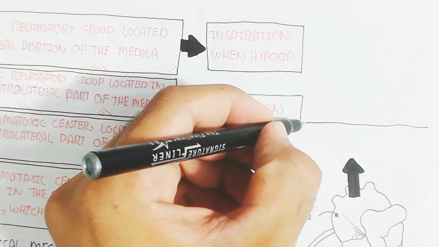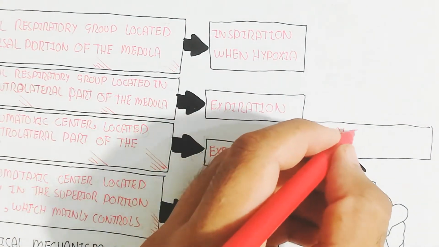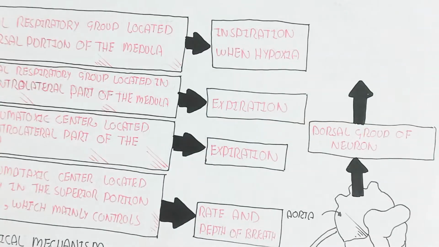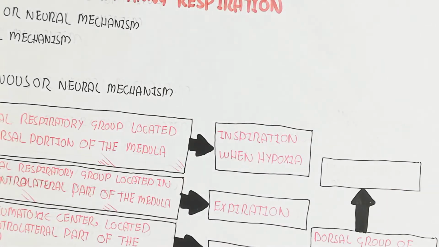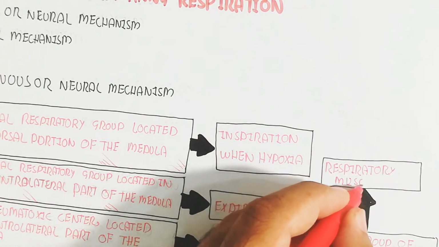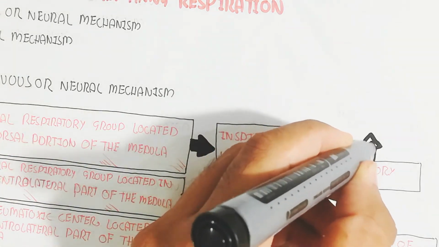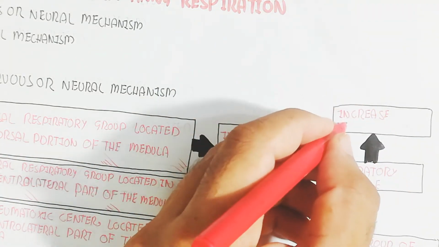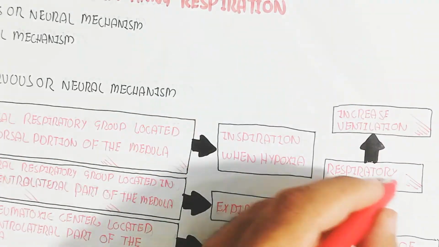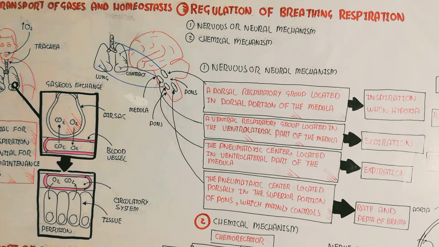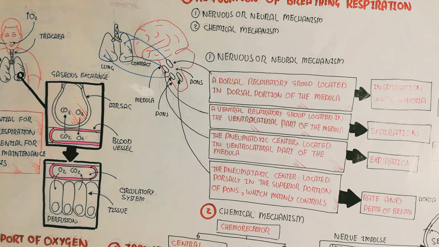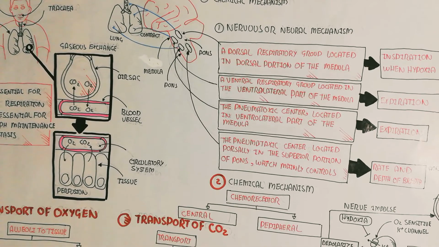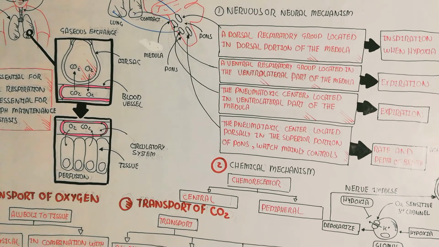So the sensory neuron from the aorta will transmit the signal to the dorsal group of neurons. The dorsal group of neurons will give the signal to the respiratory muscles for more contraction to increase the oxygen. So the ventilation will increase. So this was the regulation of breathing or respiration, as well as we had discussed the transport of gases and homeostasis for the normal function of the blood oxygen and carbon dioxide gases regulation.